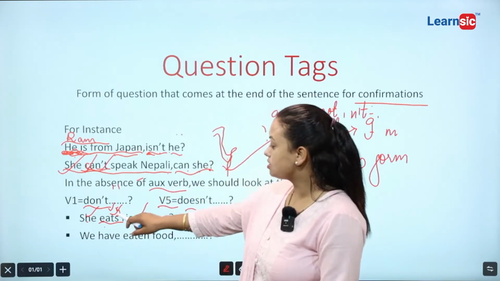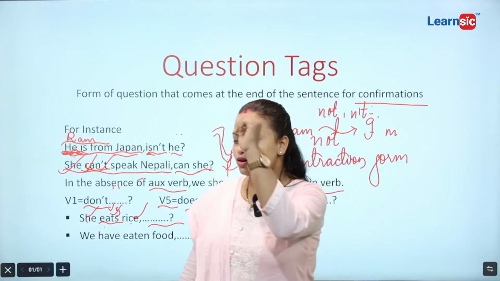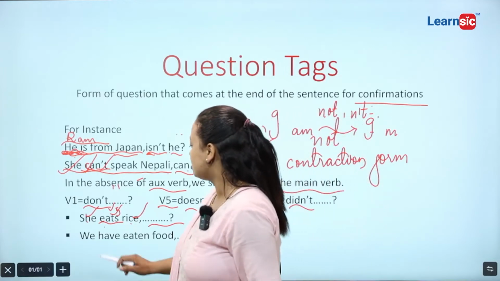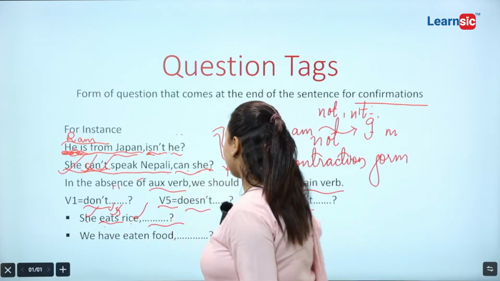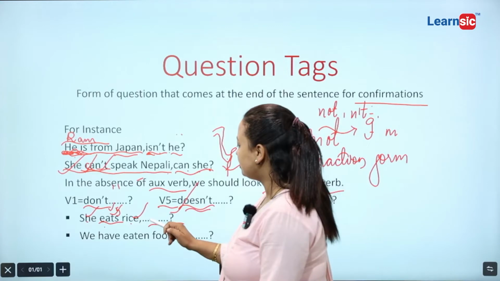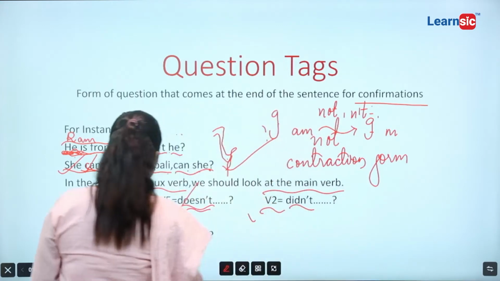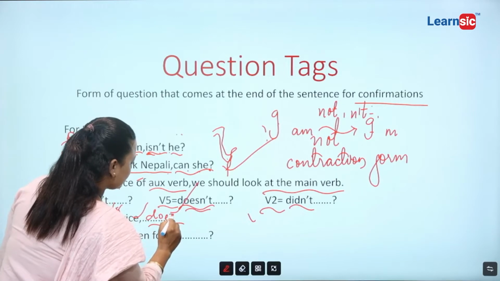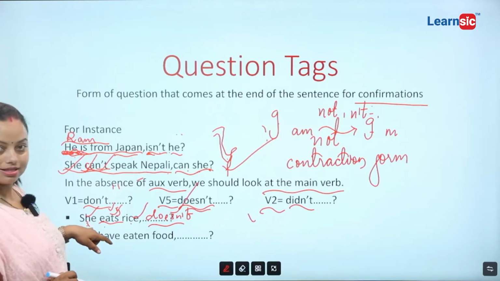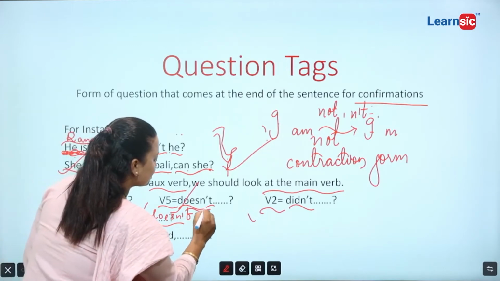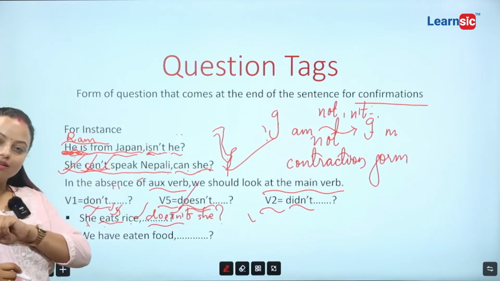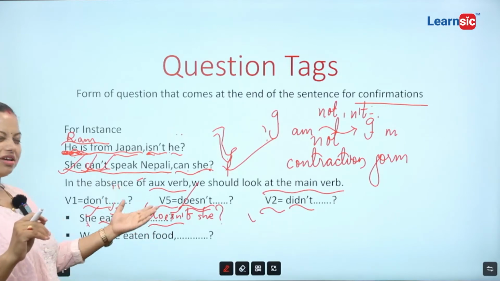Alright, it is in the form of simple present tense. Now, if it is in the form of simple present tense, your question tag must be in simple present form. So, you must be careful on that. So, eats is verb 5. Here we have to supply doesn't, D-O-E-S, doesn't. Alright, she. Now, what is here? She. So, you are not allowed to write capital letter, write small letter. Here will be she. Doesn't she? Okay, are you clear? This is a very simple case.